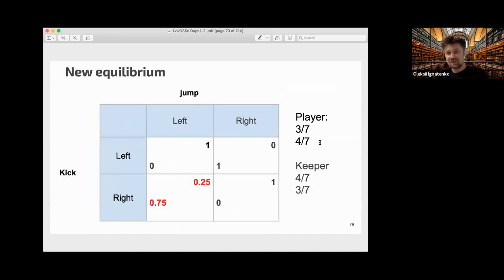But if you think carefully, I think it's understandable, because if your right leg is not good, then the goalkeeper starts to jump to the left more frequently because he knows that the left leg is more dangerous. And then you start to kick with your left leg less frequently to equalize chances. So you start to use your right leg more frequently, even if it's not as good as the left.